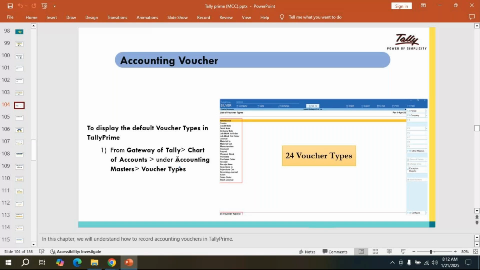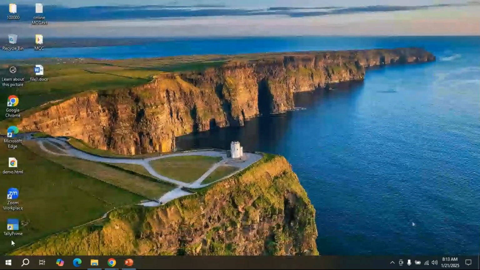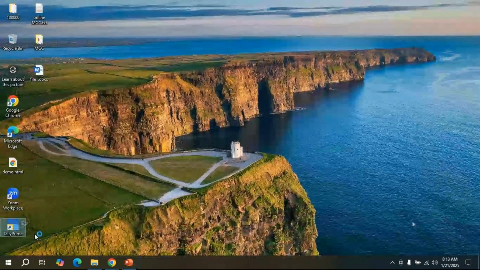The path is: from Gateway of Tally, Chart of Accounts, under Accounting Masters, select the voucher types. See, Gateway of Tally, Chart of Accounts, under Accounting Masters, Voucher Types. Open our Tally. I will show you that.